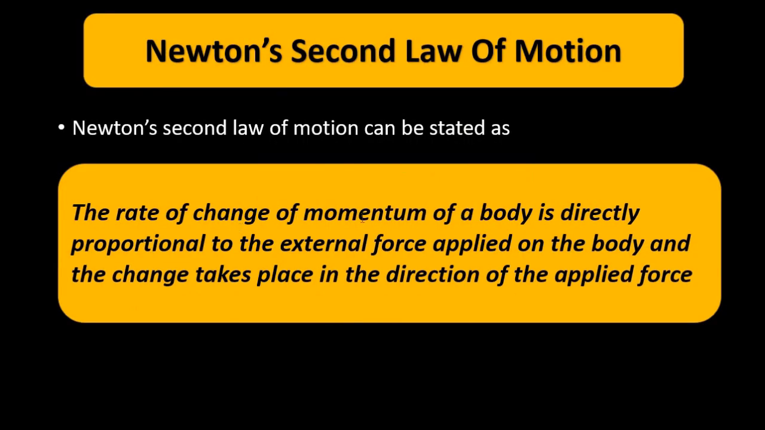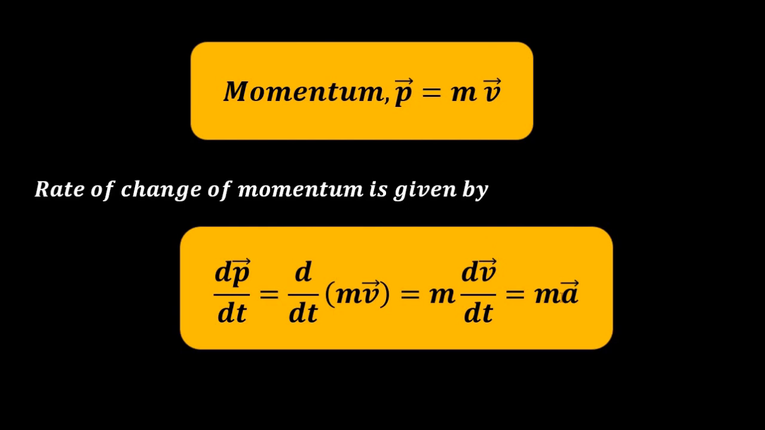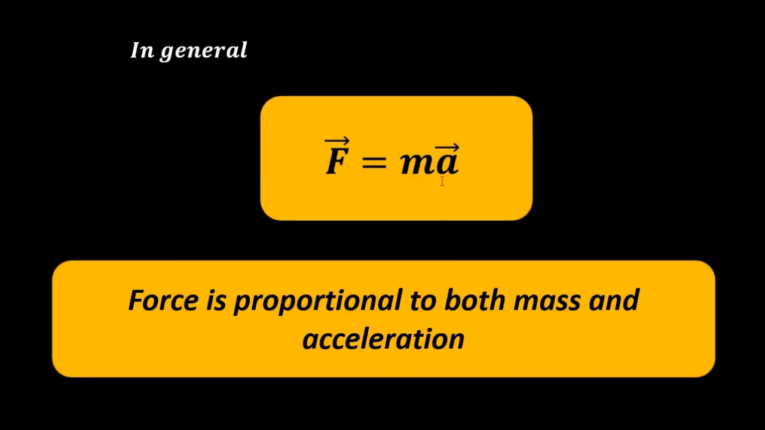Why? Because according to this statement, rate of change of momentum is directly proportional to the external force. Now rate of change of momentum is mass into acceleration, so force will also be equal to mass into acceleration. F is equal to m a.